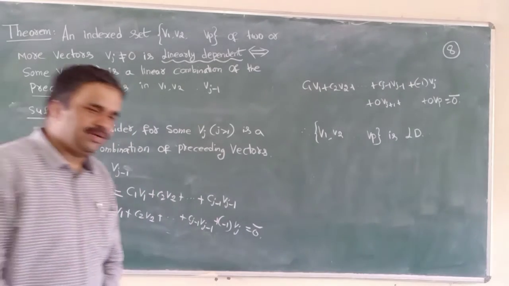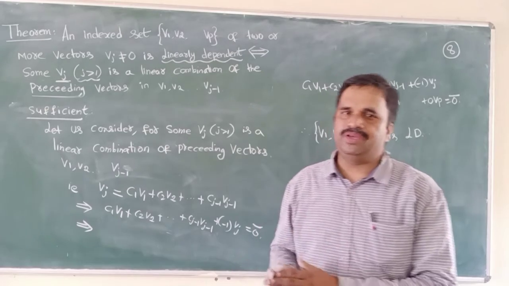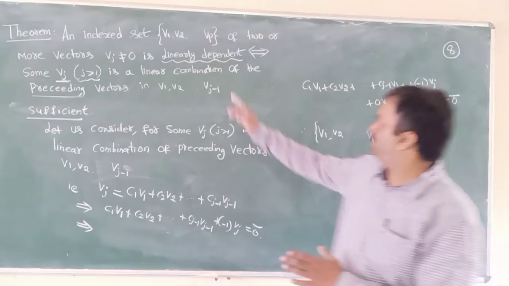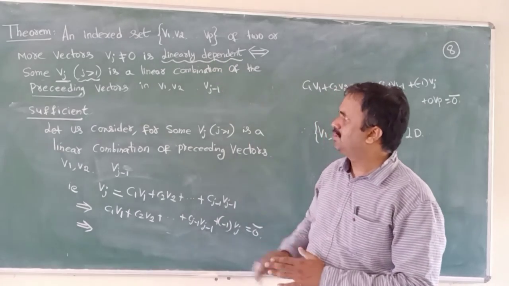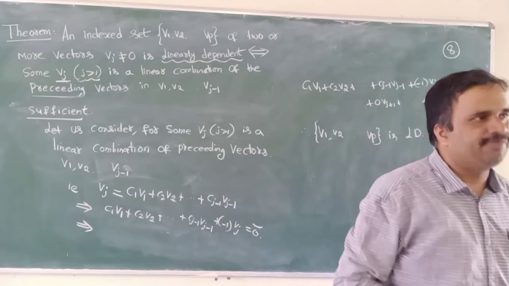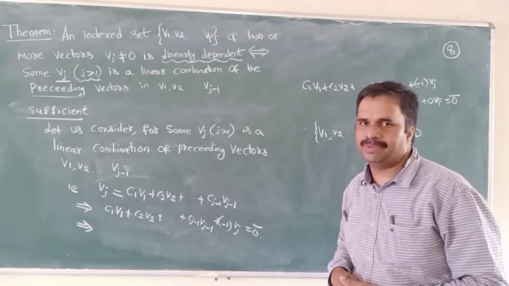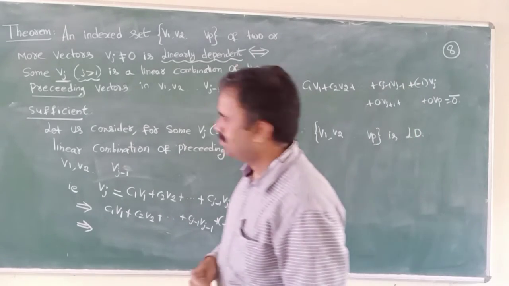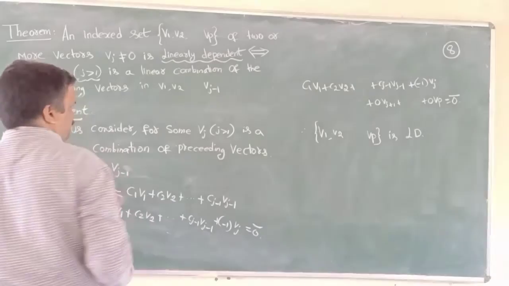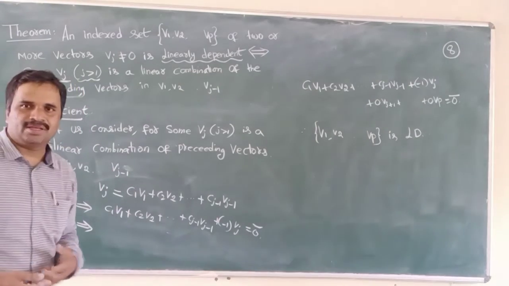So this theorem gives us a necessary and sufficient condition. Whenever V1, V2 so on Vp is linearly dependent, I can say Vj is a linear combination of preceding vectors. If it is a linear combination of preceding vectors, the set is linearly dependent. That's all. Please go through this theorem once. If you have any doubt, you can ask in the interactive class.